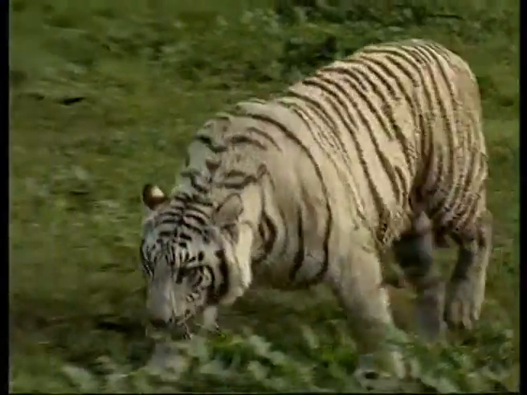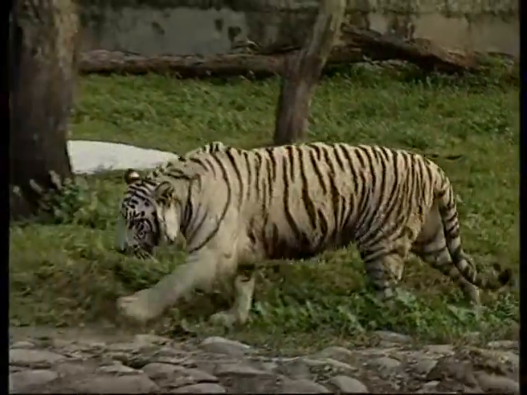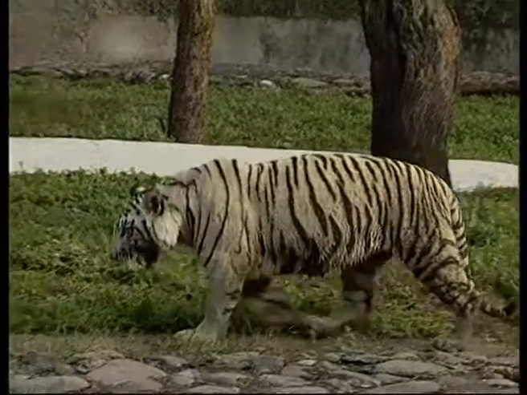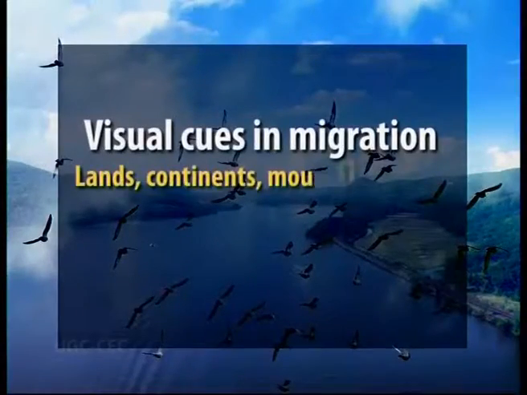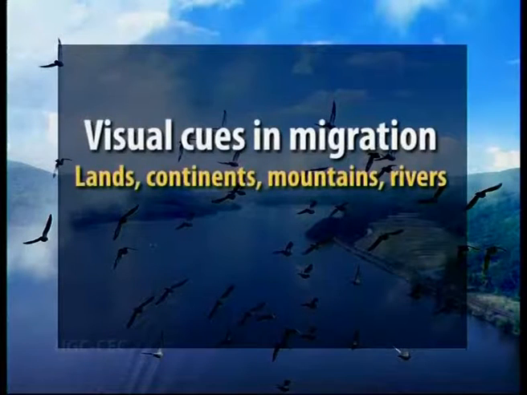How do the animals orient themselves during the course of migration? Number one is the visual cues. The visual cues are the lands, continents, the mountains, the rivers, etc., which the bird can learn to remember during the course of its action, that is, during the course of migration.